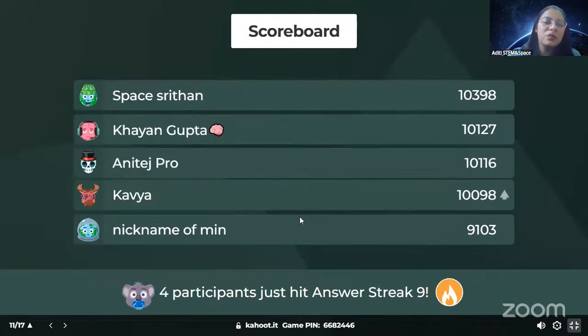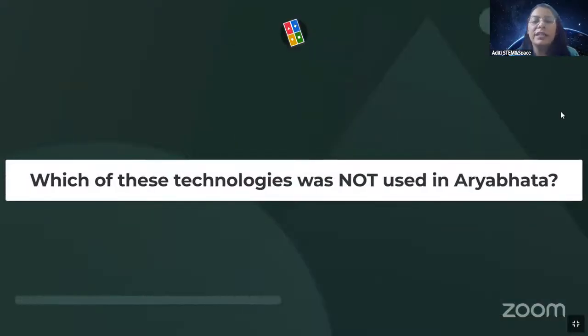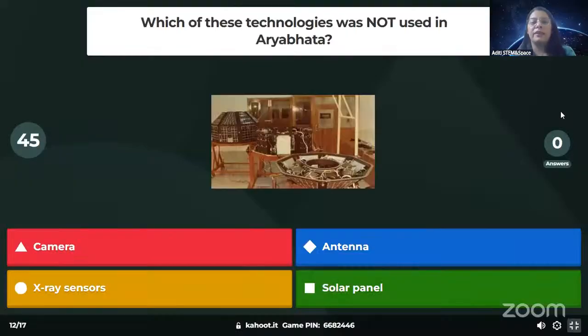So with that, let's see the scoreboard. Scoreboard, again a small shift. Now Kavya is in the second position. And four players and an answer streak of 9. That's nice, guys. Let's see the next question. Which of these technologies was not used in Aryabhat? Let's see. Camera, antenna, X-ray sensors, or solar panels. So I think I gave the answer previously. If anybody was listening carefully, they can easily answer this question. What was the thing which was not there in Aryabhat at all during its launch?